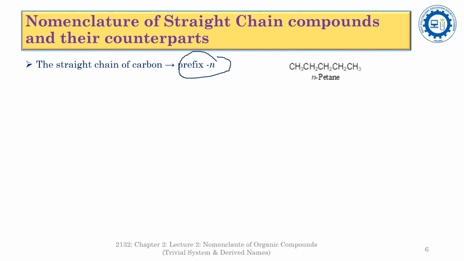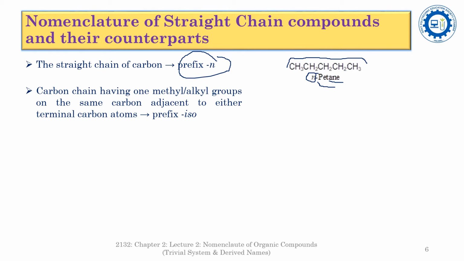For example, n-pentane. See here, the number of carbons is 5, so it is pent, and it is an alkane, so pentane. But here the carbon chain is straight, no branching is here, so the prefix n is added, which stands for normal, so it is normal pentane. It represents that there is an alkane which is 5 carbon membered and the 5 carbon skeleton is a straight chain, so that's why it is named as normal pentane.